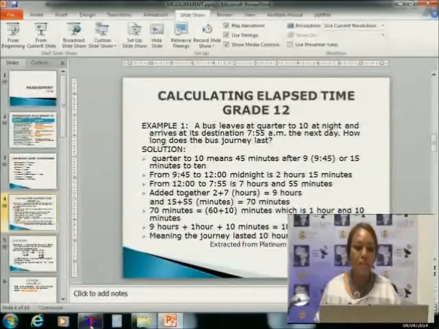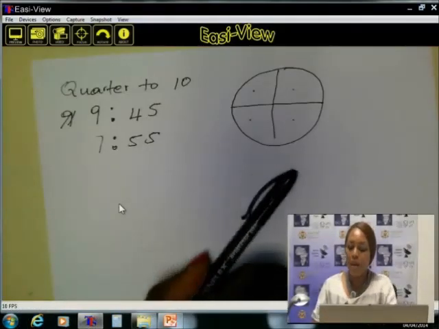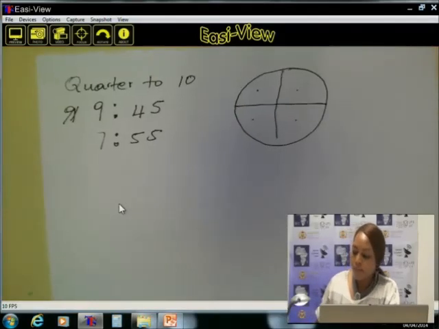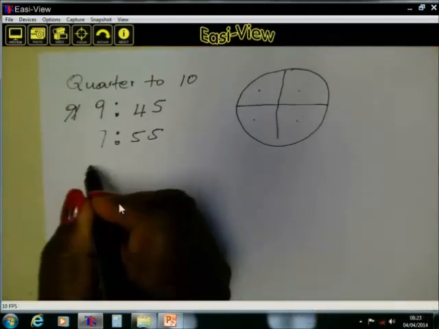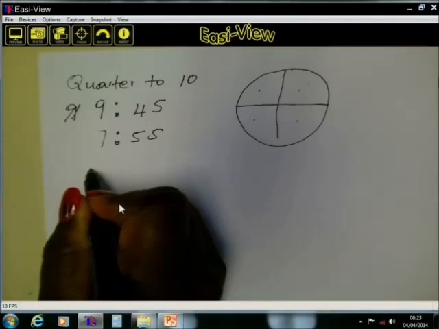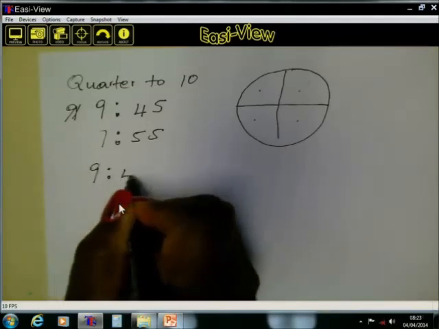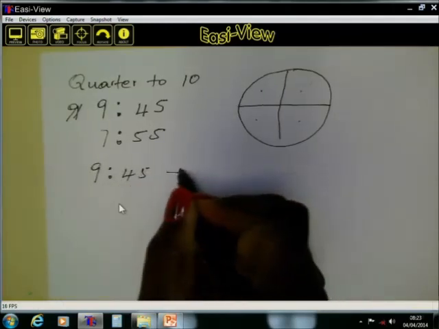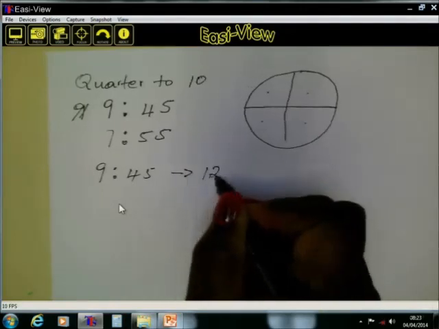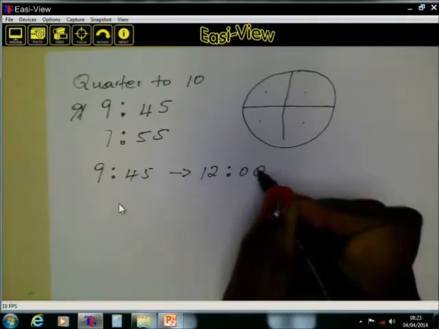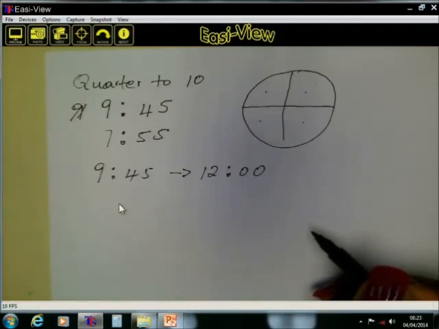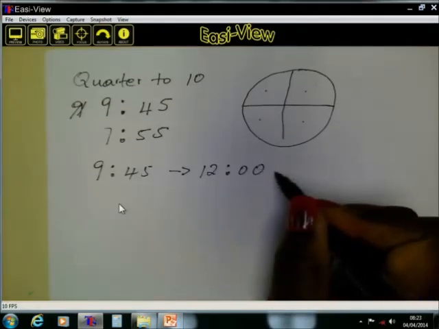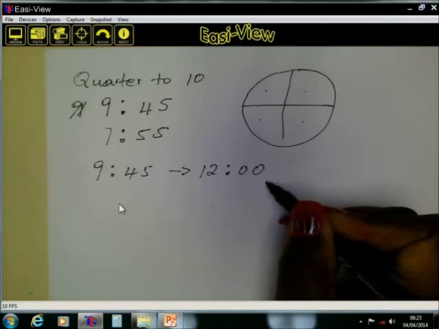Now let's count, doing our calculations. The night it left to 12 o'clock, it will be 9:45 to 12 at night. Then we have to look how many hours are there.